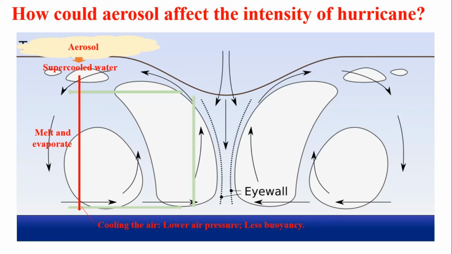The cooler air has lower air pressure, so the converging of the surface air could be weakened. Furthermore, the cooler air has less buoyancy and hence dampens the rising air in the eyewall, thereby weakening the energy of the tropical cyclone.